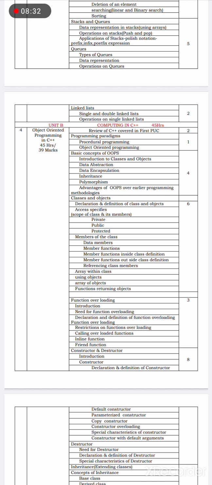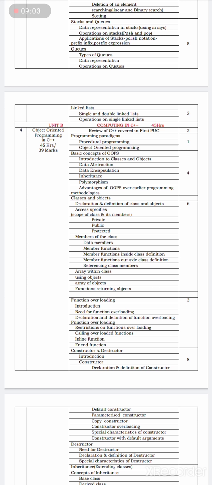Computing in C++. Here you will study C++. As in your previous year, in the first PUC, you studied what the C++ programming language is. Here, some review in the first topic, object oriented programming in C++. In this topic you are going to study some review of C++ which was covered in the first PUC.